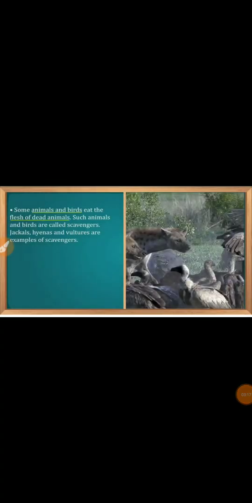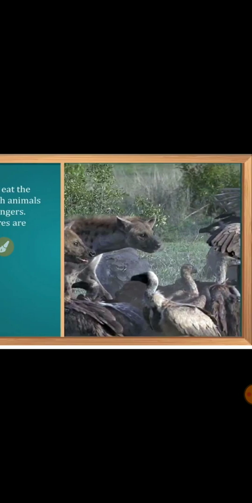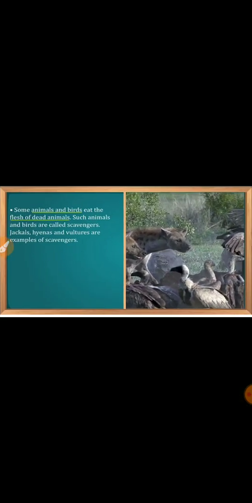Now let's discuss scavengers. Some animals and birds eat the flesh of dead animals, the ones that die, they eat their flesh. These types of animals and birds are known as scavengers. So jackals, hyenas, vultures, all these are examples. Are you able to see in this picture? All these are examples of scavengers.